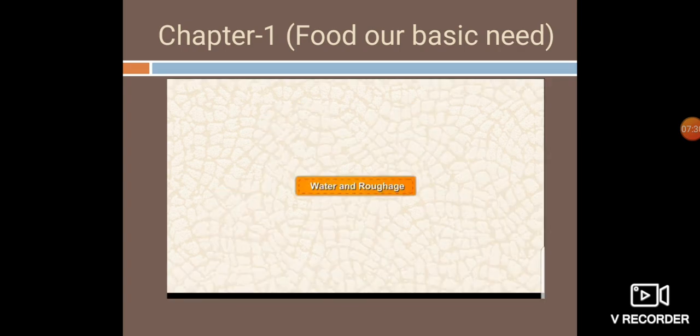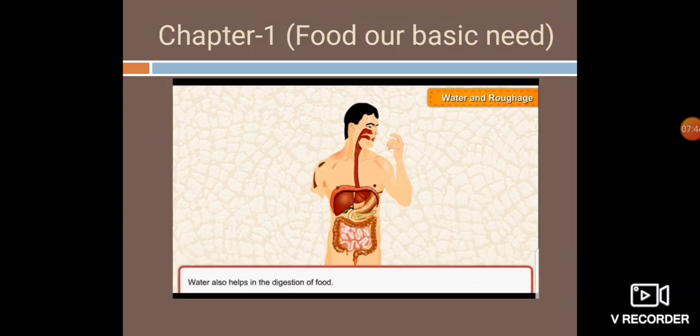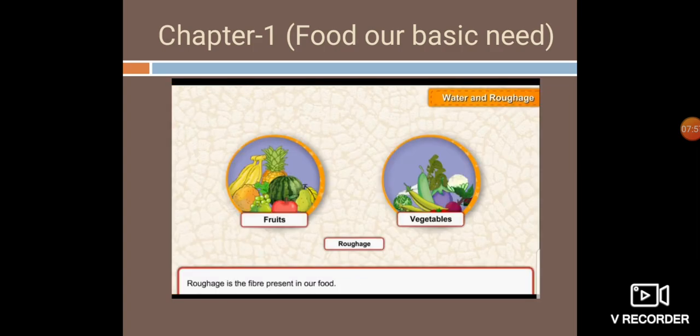Next one is water and roughage. Water is essential for our bodies to stay healthy and for the proper functioning of all the parts of the body. Water also helps us in the digestion of the food. We should consume at least 6 to 8 glasses of water daily.